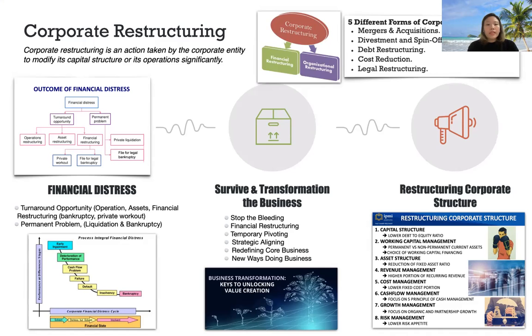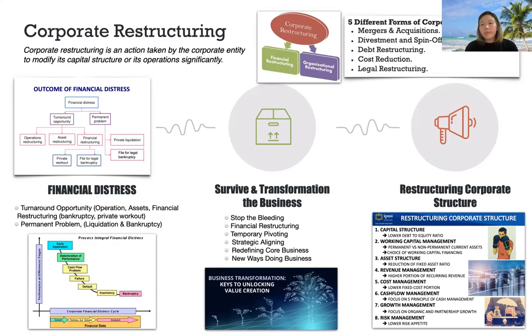There are several processes of financial distress, from early impairment, deterioration of performance, cash flow problems, failure, default, insolvency, and then leading to bankruptcy. Then the company should survive and transform the business: from stopping the bleeding, financial restructuring, temporary pivoting, strategic aligning, redefining core business, and new ways of doing business.